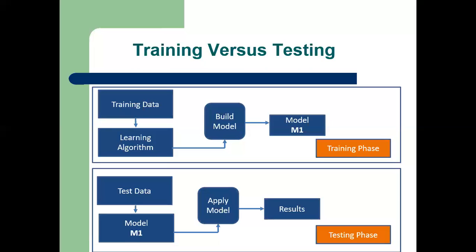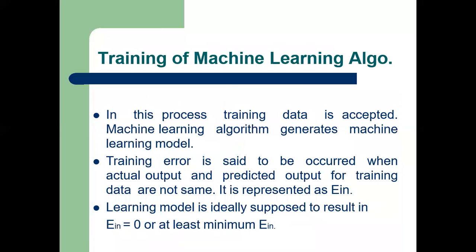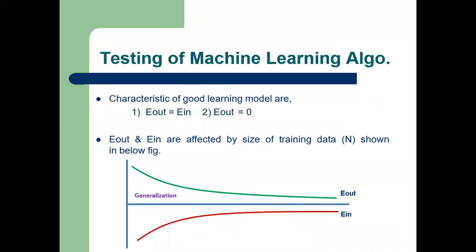Now we'll see the characteristics of a good learning model. The first characteristic of a good learning model is that the training error and the test error must be very close to each other. That is, the performance of the learning model on training data and test data must be the same. The second characteristic of a good learning model is that the test error should approach zero.